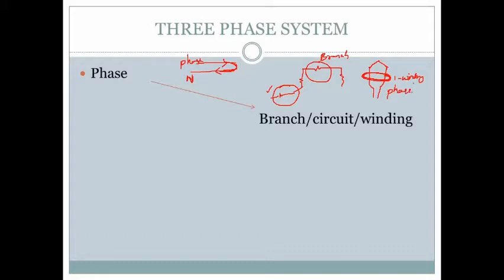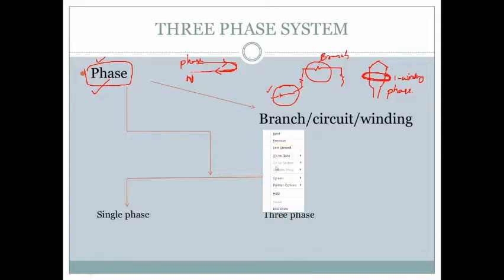What is the purpose actually? In the phase, basically, in order to flow the current, a phase is required. Depending upon the connection, the phases are further classified into a single phase and a three phase. In the single phase, there are two windings available. First one is phase and second one is the neutral.